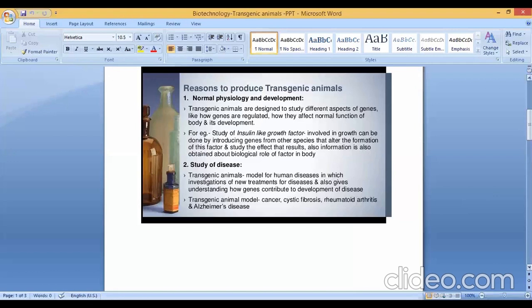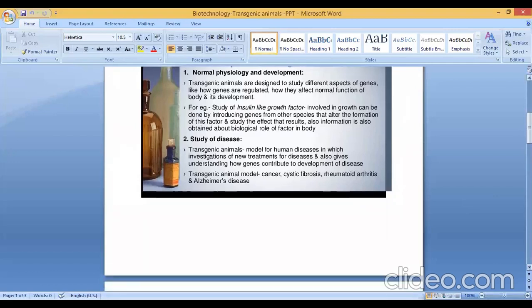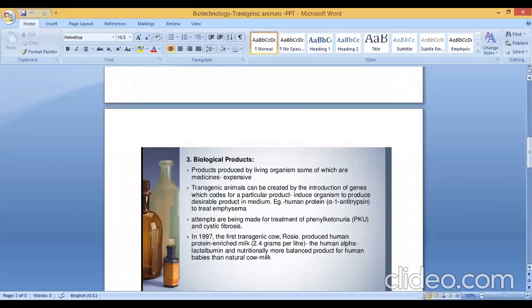The next reason to produce transgenic animals is biological products. So what is meant by biological products? Products produced by living organisms, some of which are medicines, are very expensive. Transgenic animals can be created by the introduction of genes which code for a particular product, inducing the organism to produce the desirable product in milk. Example, human protein alpha-1 antitrypsin used to treat emphysema.